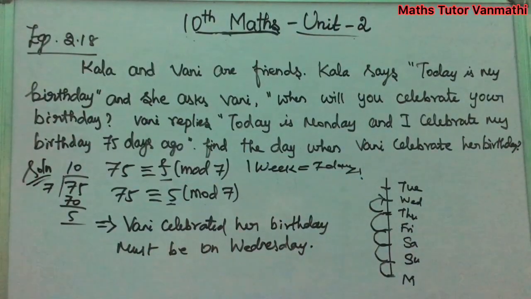Okay, clear? Up to this, your exercise 2.3, that is your modular arithmetic section, will be over. Next we are going to see the section sequences.